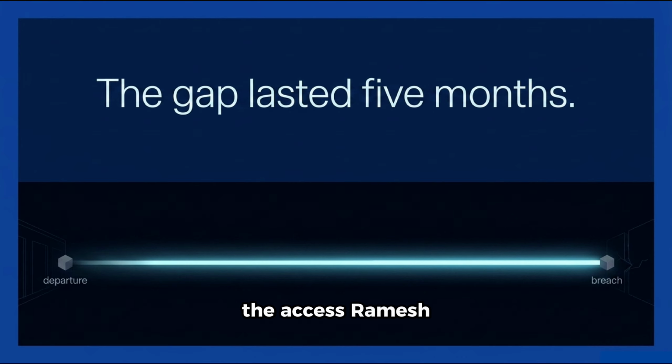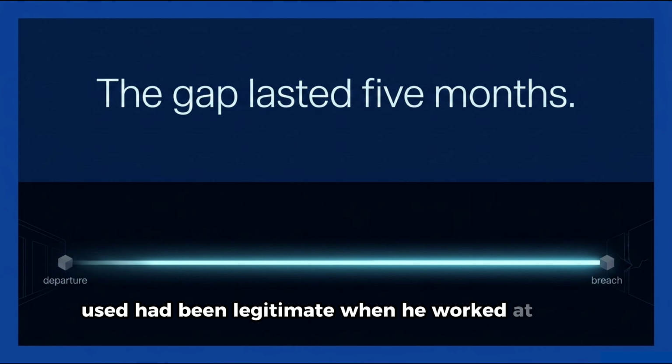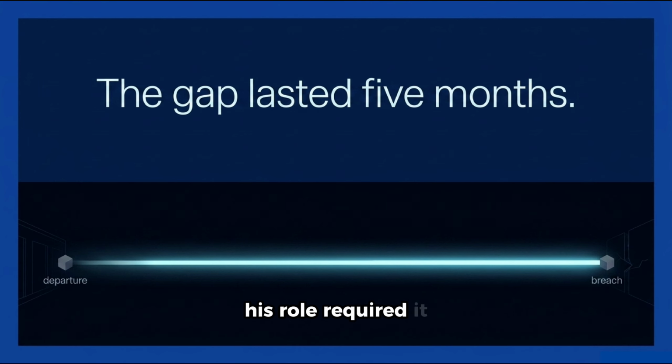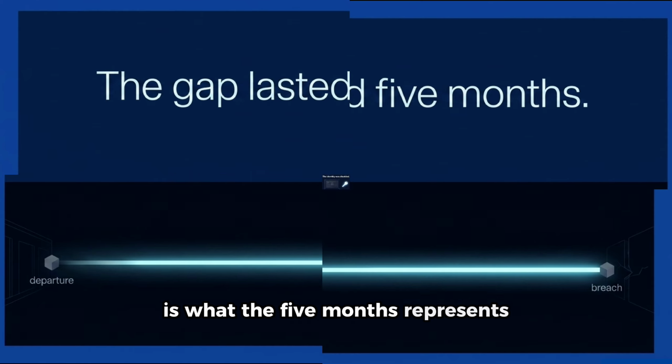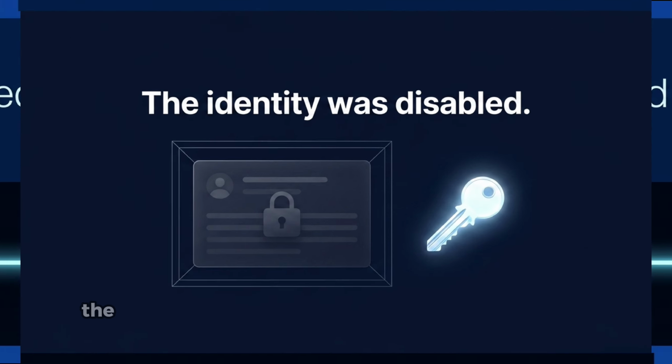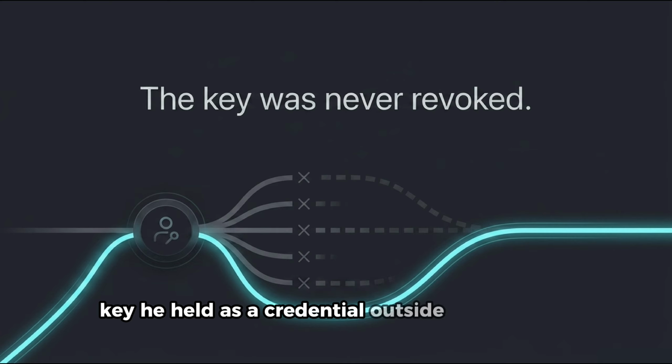The access Ramesh used had been legitimate when he worked at Cisco. His role required it. His departure did not end it. That gap between when the need for access ended and when the access itself ended is what the 5 months represents. The offboarding process closed his official accounts. The AWS key he held as a credential outside that process remained valid, remained usable, and remained his.